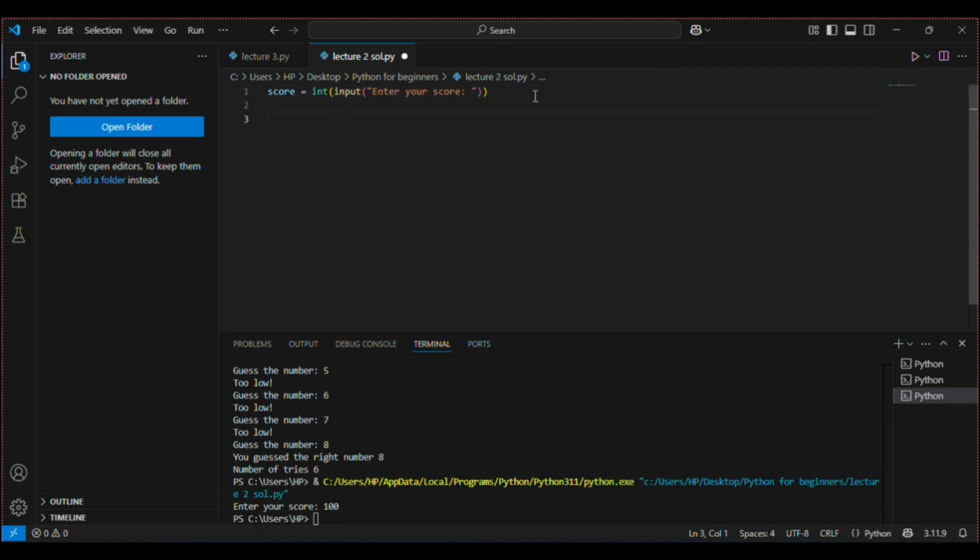Now I'll first compare it with my conditions.